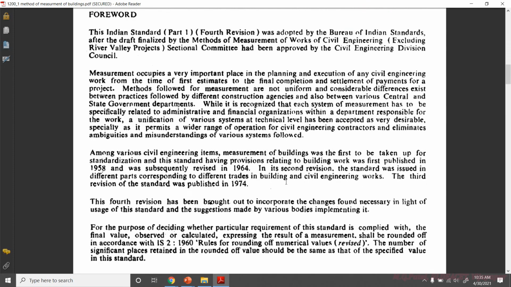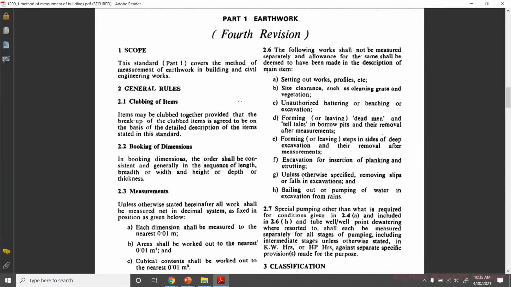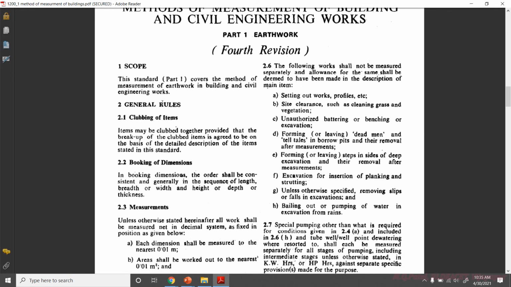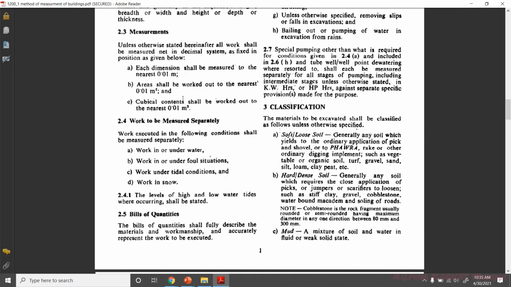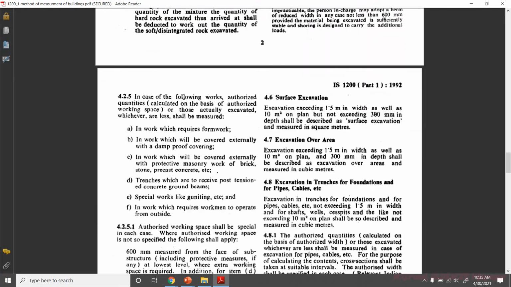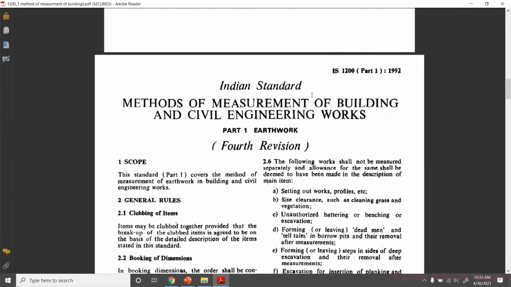If you want to calculate earthwork, we have to refer to this code. In this code they have given instructions on how the measurements have to be done, how classification has to be done, and what different categories we may have. We will try to see that one by one. So let me start with this presentation.